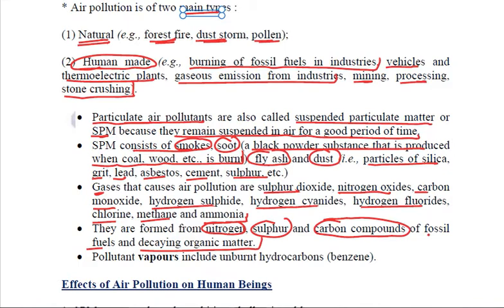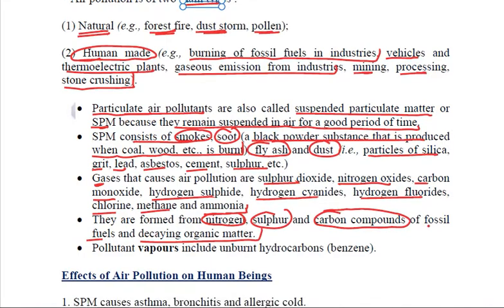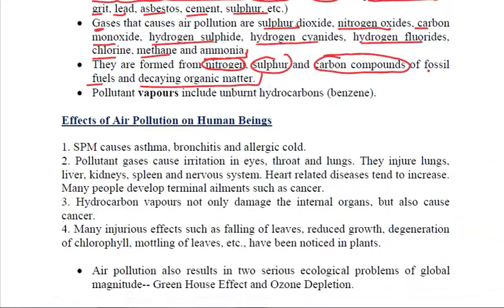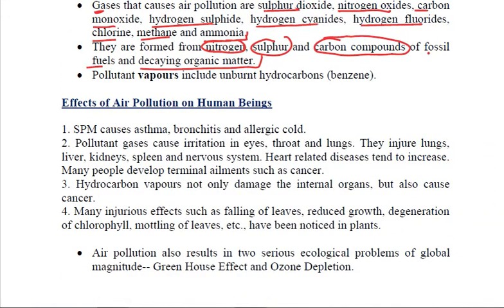Now this air pollution, of course, we know that it is very harmful. Now what are the various effects of air pollution? Let us try to understand. The SPM, the suspended particulate matter, because it is suspended in the air in which we are breathing, during inhalation enters our respiratory tract and causes various diseases like asthma or bronchitis and allergic cold.